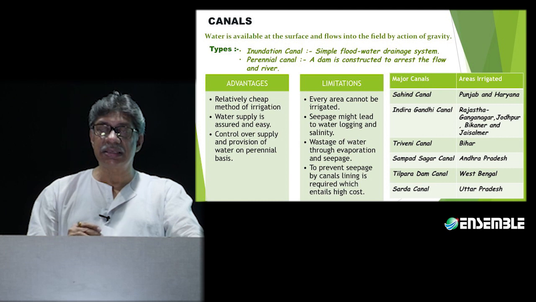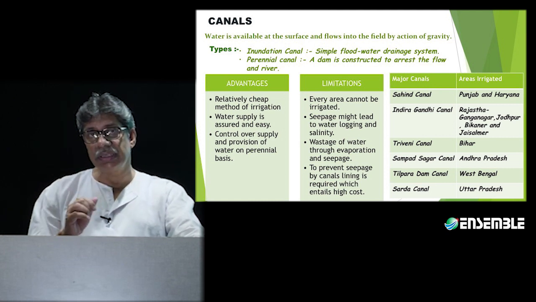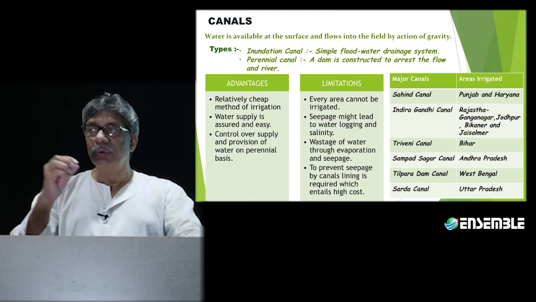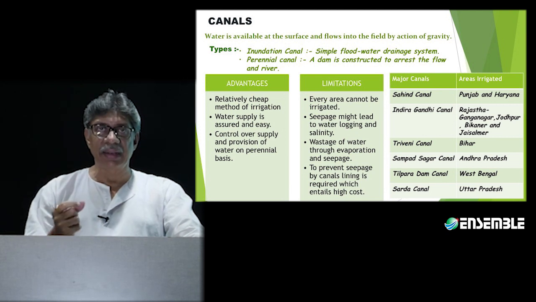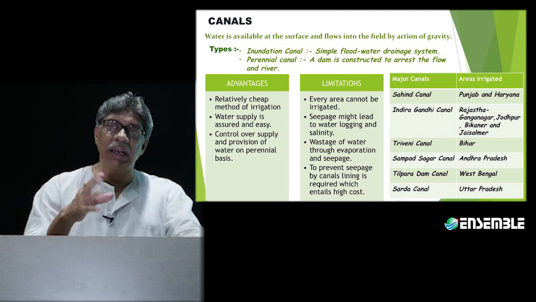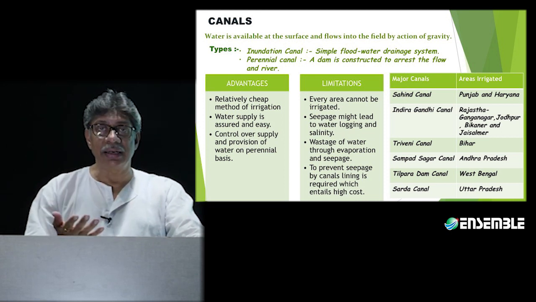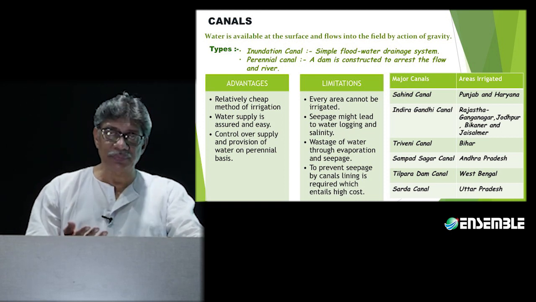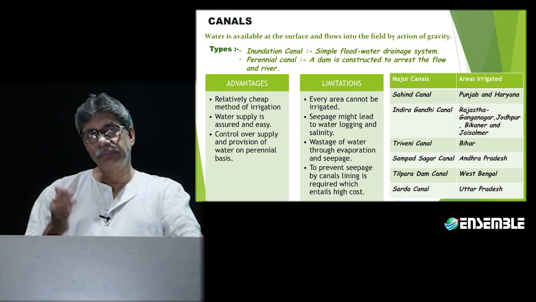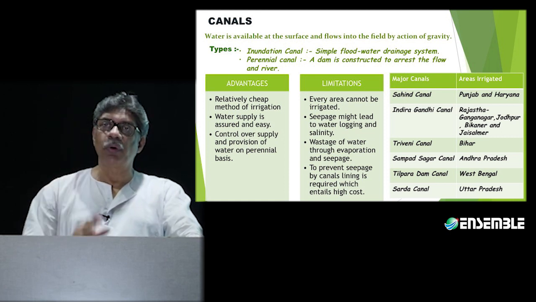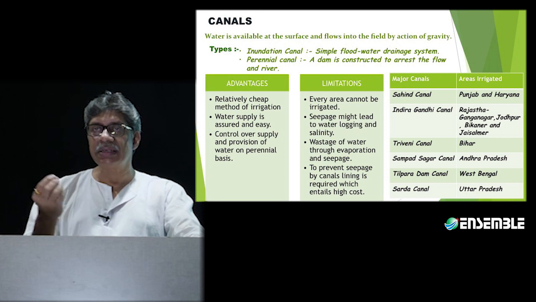The second possibility is that even if you go on to construct a channel, no farmer will be able to give you the land unless you acquire that land. And when you acquire that land, that again goes on to cost you. The third part is, supposing you have acquired the land as well and you have provided a channel.